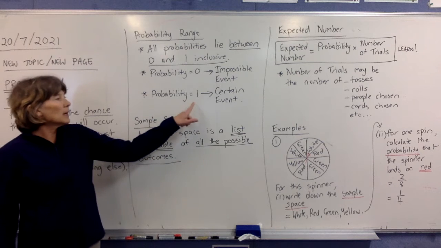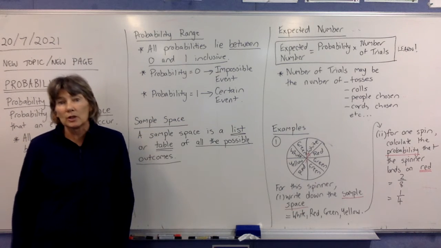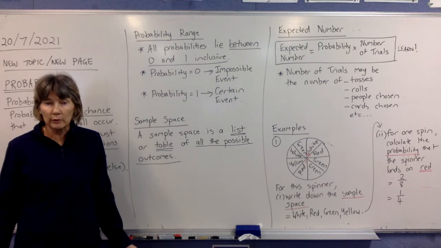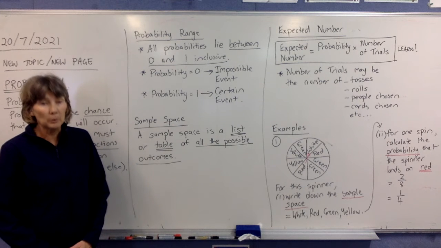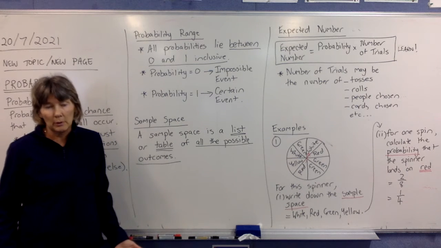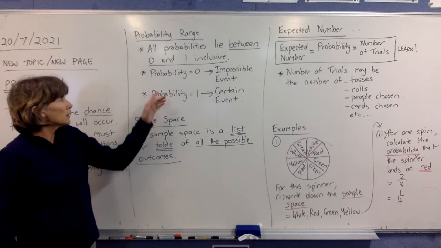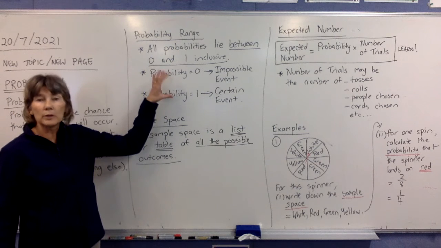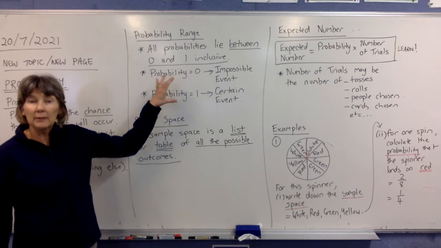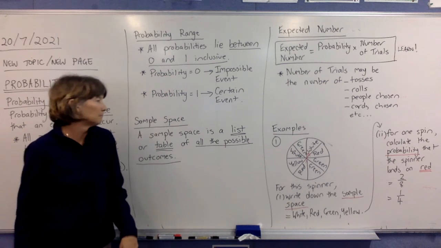A probability equal to 1 means the event is certain. If I bought all the tickets in a raffle, the probability that I'm going to win is 1 because I have to win, right? I've got all the tickets. So everything is either 0, 1 or somewhere in between, and that's where we're giving that fraction answer unless they ask for something else.